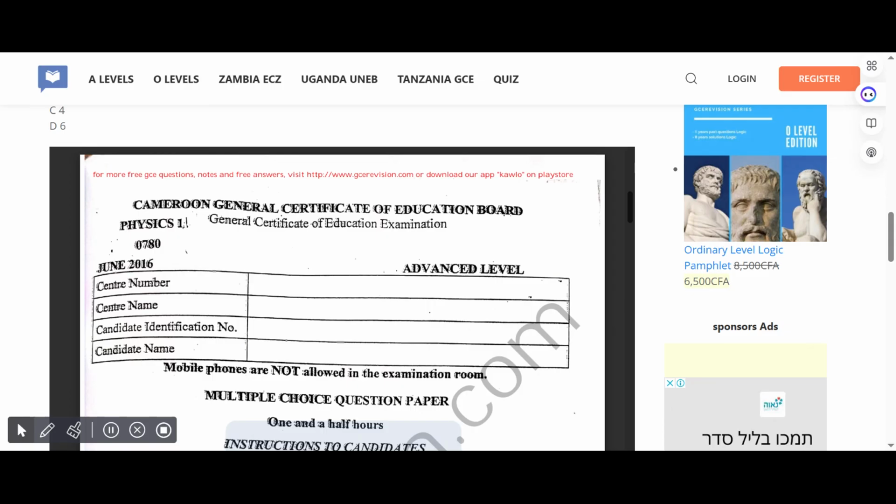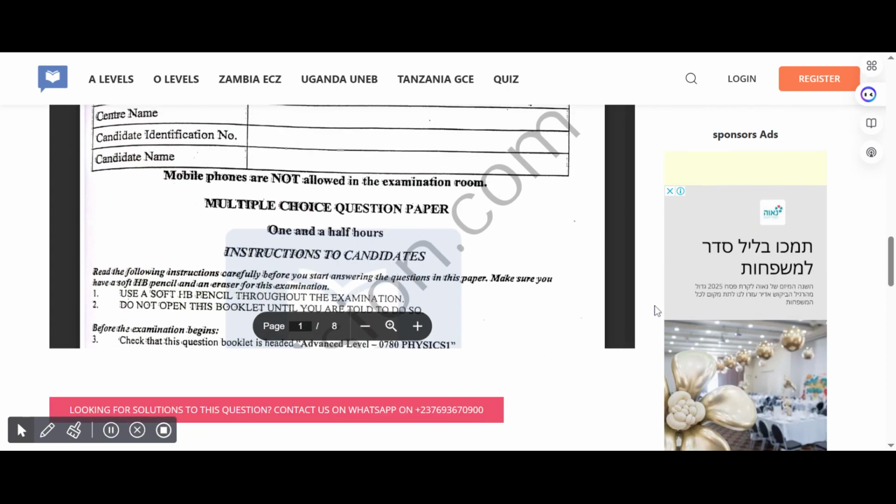Hello guys, so actually we are going to be looking at Advanced Level Physics 2016. I'm going to give you all the answers for this so that you can stay home and revise it, okay? Anything you don't understand, you can come back and watch and prepare very well for your exams. So right now, without wasting time, let's dive right into it and see what it's all about.